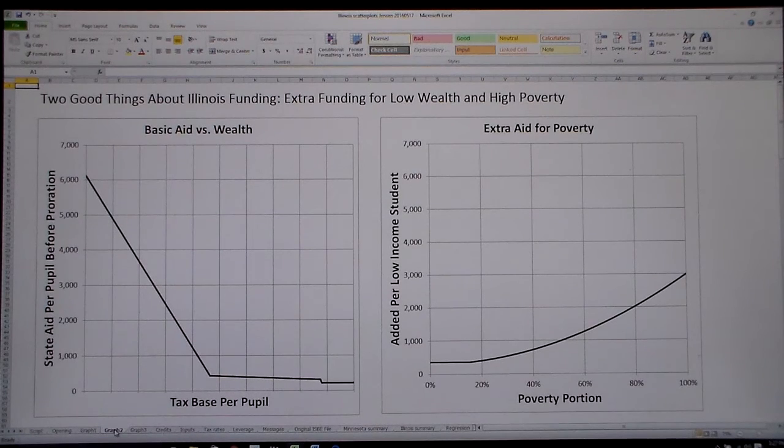The graph to the left shows that low wealth districts in Illinois get more state aid. The graph to the right shows that districts get extra funding to compensate for poverty. So, Illinois addresses both low wealth and high poverty. But here's the problem. Even with these adjustments, Illinois state aid doesn't provide enough to run an effective school district. And low wealth districts simply can't bridge the gap with more property taxes. Here's how it works.